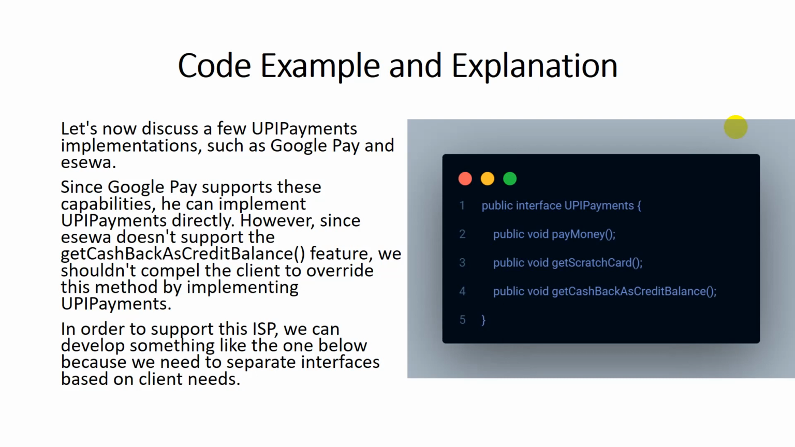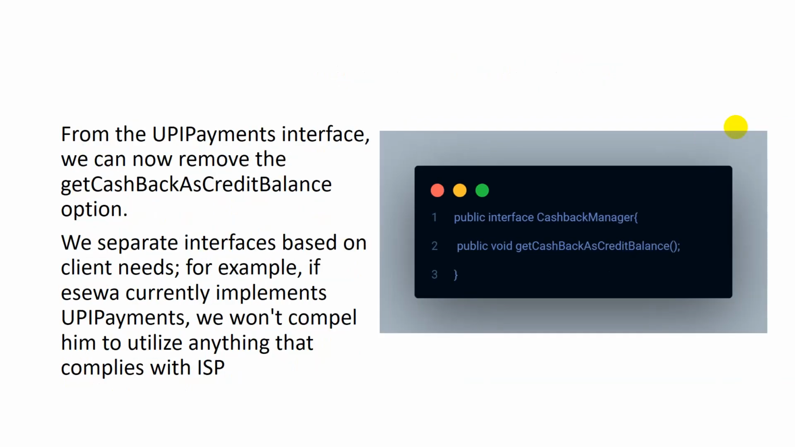In order to support this ISP, we can develop something like the one below, because we need to separate interfaces based on the client needs. So now we have to create a separate interface that will deal with cashback. From the UPI payment interface, we can now remove the get cashback as credit balance options. We can separate the interface based on the client needs. For example, if an issuer currently implements UPI payment, we won't compel him to utilize anything that complies with ISP.